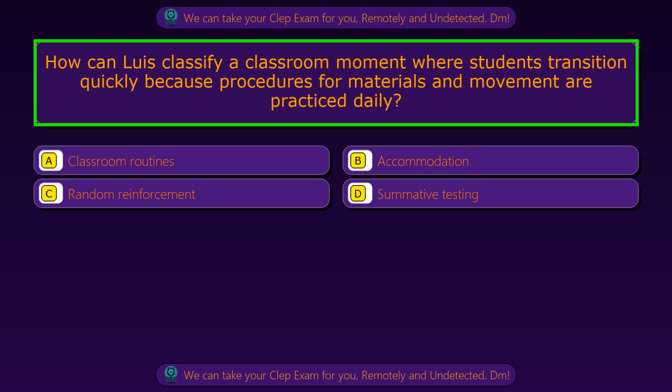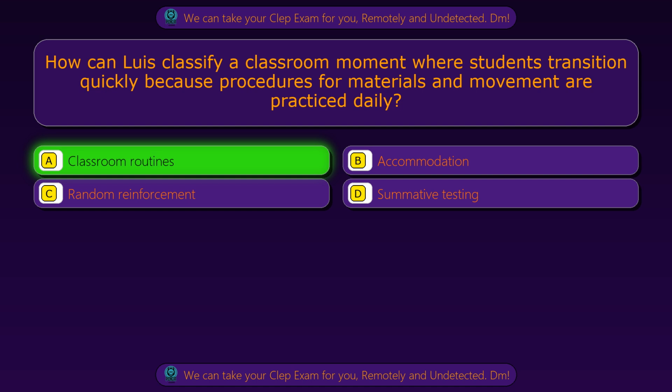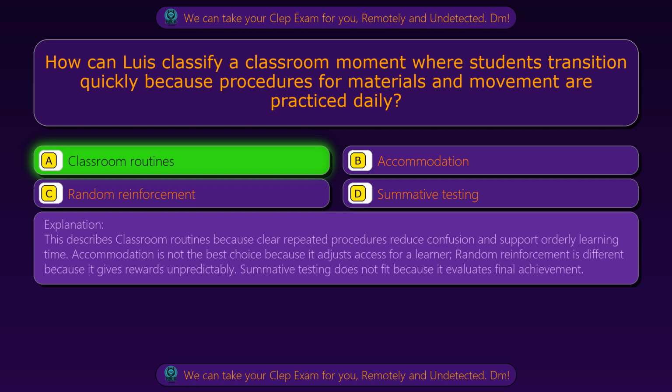Question 71. How can Luis classify a classroom moment where students transition quickly because procedures for materials and movement are practiced daily? Option A. Classroom routines. Option B. Accommodation. Option C. Random reinforcement. Option D. Summative testing. The correct answer is option A. Classroom routines. This describes classroom routines because clear repeated procedures reduce confusion and support orderly learning time.